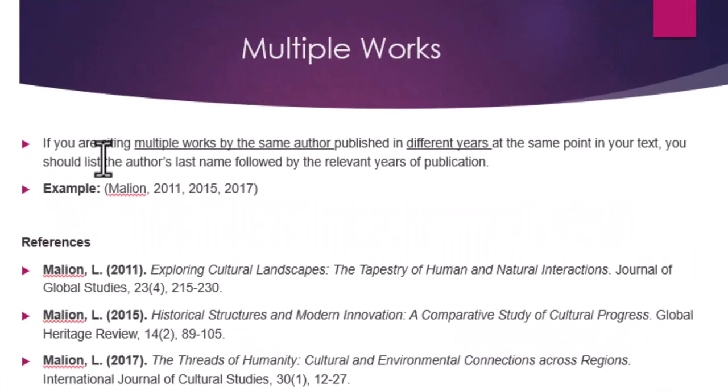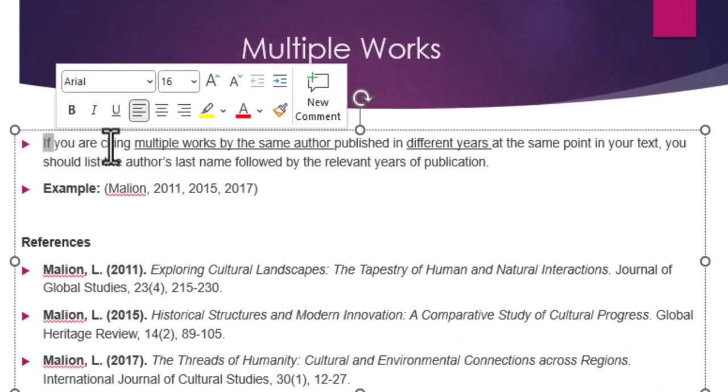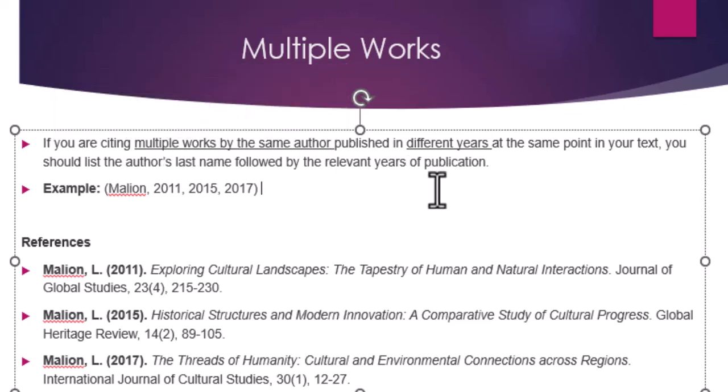So for multiple works, we are saying if you are citing multiple works by the same author published in different years at the same point in your text, you should list the author's last name followed by the relevant years of publication. So we have an example here. The author's name is Marion. This author has published in 2011, 2015, and 2017.